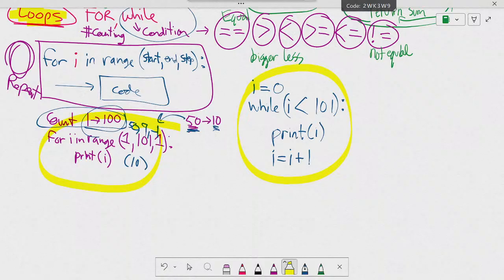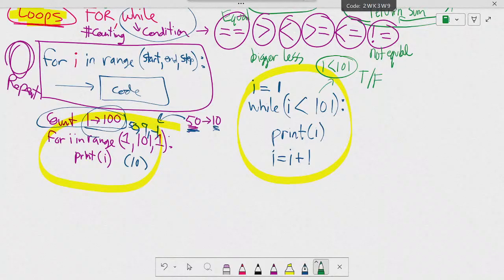What happens is, sorry, if I wanted to count from 1 to 100, I would have to start i equal to 1, right? And then, is this true? Yuna, is 1 less than 101? Is this true or false?